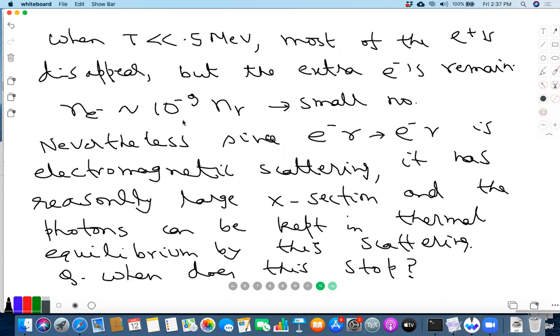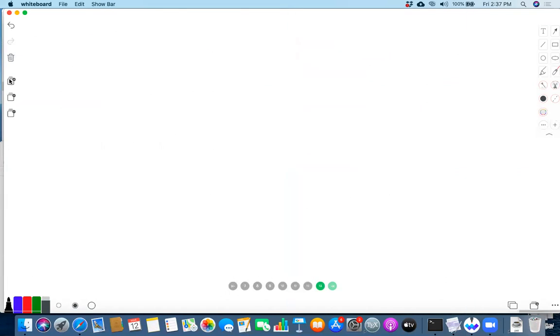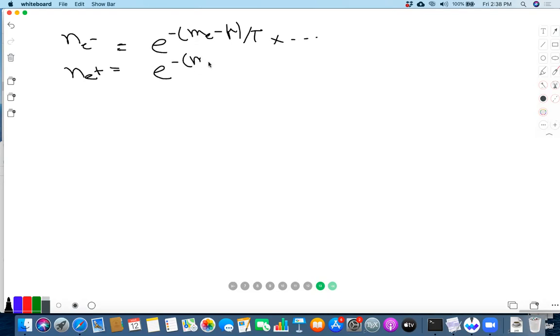Basically, we had written down the formula for N_e minus and N_e plus at temperatures way below the equilibrium scale, and it had a factor of e to the minus (m_e minus mu) over T, and this had e to the minus (m_e plus mu) over T times something.